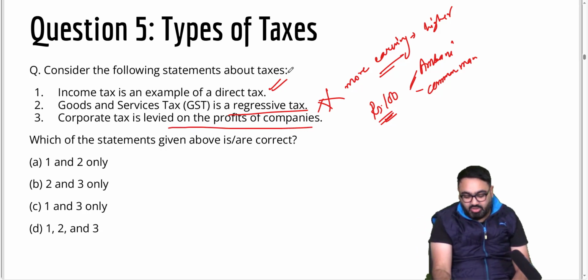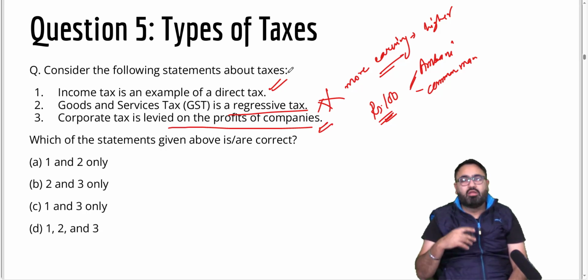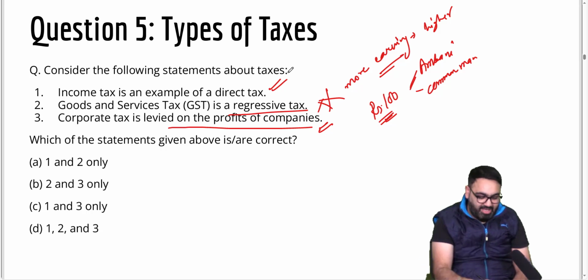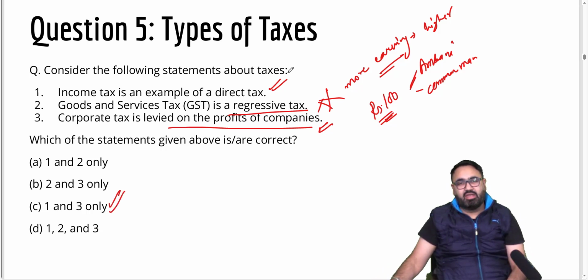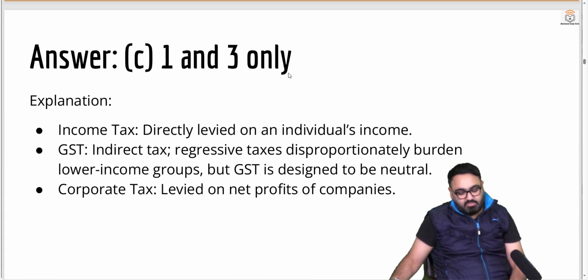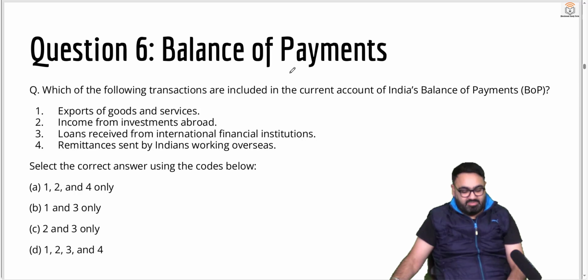Corporate tax is levied on the profit of the companies, which is true. That is how corporate tax works. Whatever you're earning, the profit, a share is taken by the government. The answer thus is 1 and 3. C is correct here. The second statement here is wrong. Answer is C. Next question, number 6, about balance of payment, that is BOP.